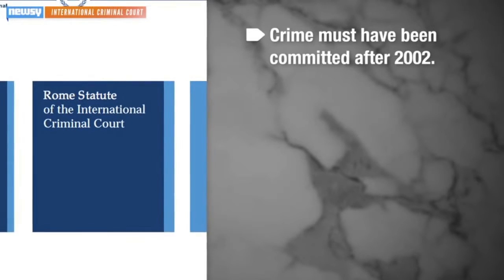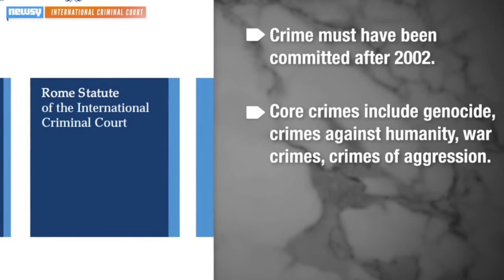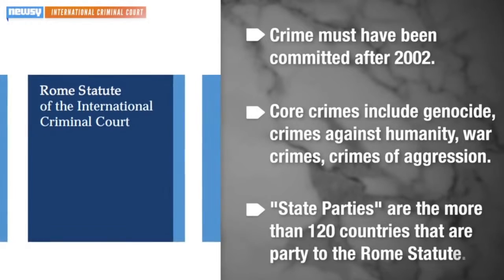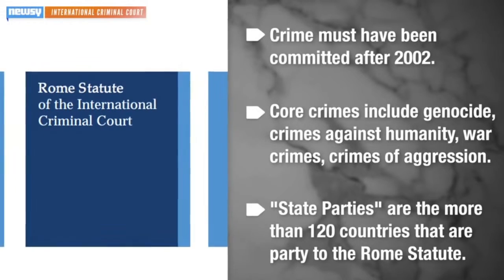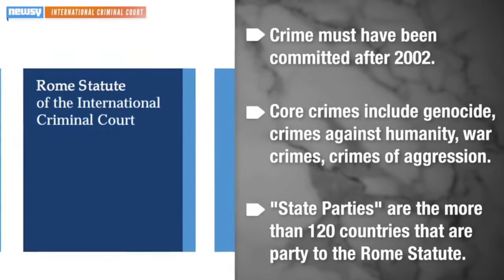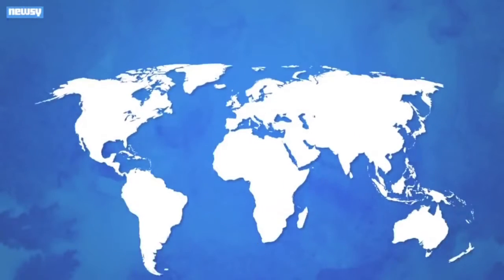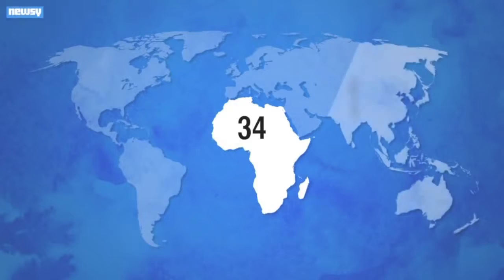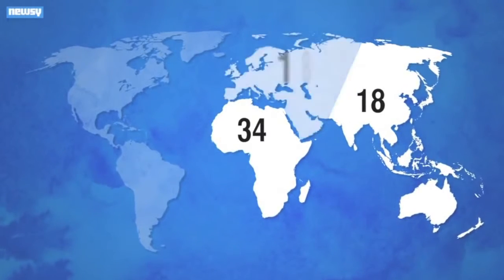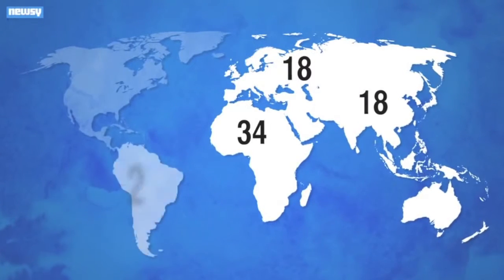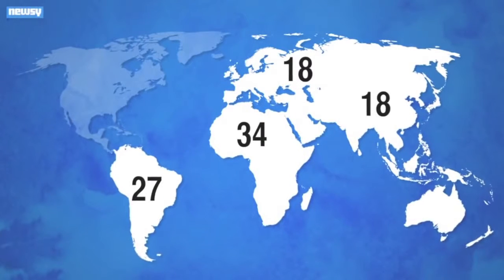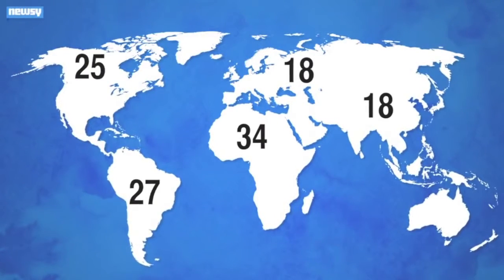Crimes it investigates and prosecutes must fall under 4 core categories, and the crimes must either have been committed by the national of a state party or happened within a state party's territory. That includes 34 African states, 18 Asia-Pacific ones, 18 Eastern European ones, 27 Latin American and Caribbean states, and 25 from Western Europe and elsewhere.